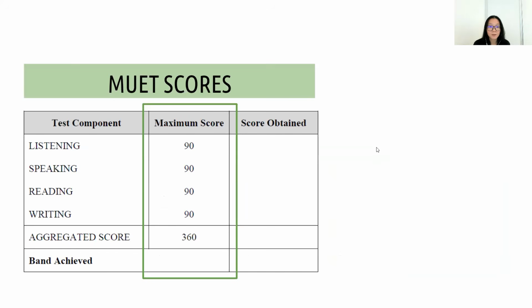This is how the MUET is scored. Because the weightage are equal, the scores are also the same. The maximum score for each component is 90 marks, 90, 90, 90, 90, which makes 360. So you will obtain a particular score for each component, and then these scores are totaled, and you will get a total aggregate score. And this will determine which band you actually obtain.